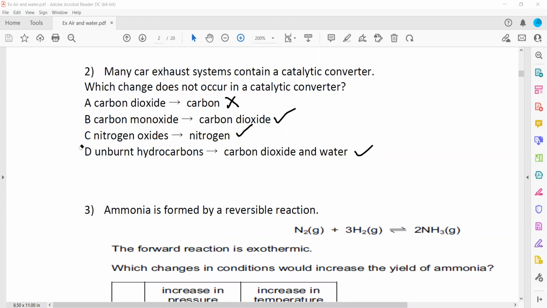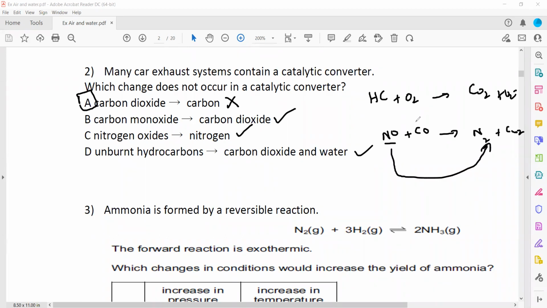So B, C, and D take place. Which one does not take place? A is the right answer, because carbon dioxide is not converted. In the catalytic converter, the unburned hydrocarbon is burned completely and gives off carbon dioxide and water. Oxides of nitrogen such as nitrogen monoxide, and carbon monoxide, are converted into nitrogen gas and carbon dioxide. So oxides of nitrogen convert into nitrogen, carbon monoxide converts into carbon dioxide, and hydrocarbon produces water and carbon dioxide.